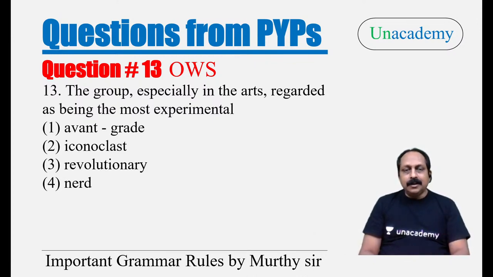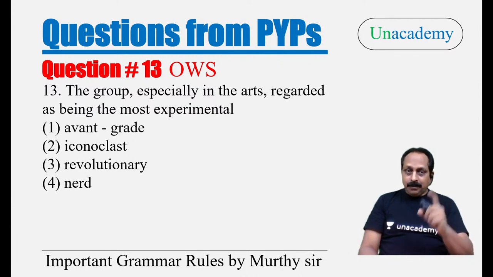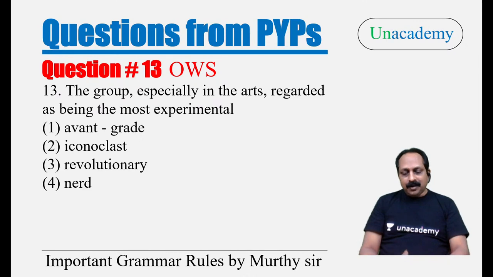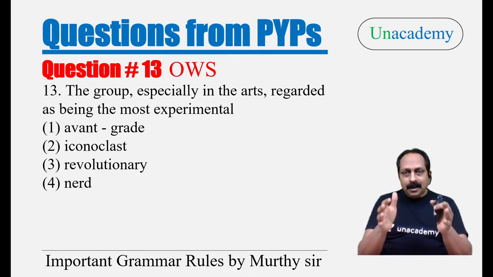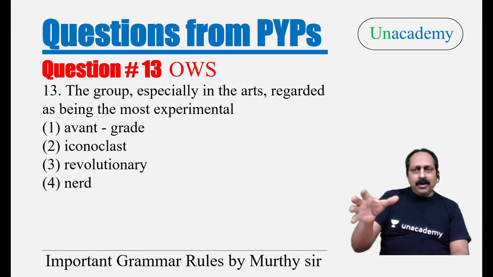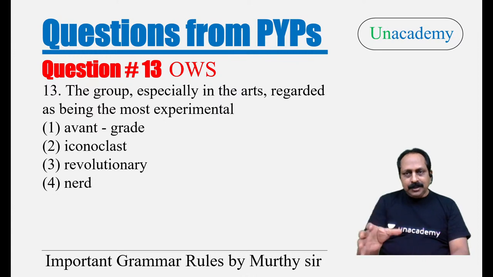First one is the answer. Avant-garde. It goes with arts, painting, photography, sculpture, related to the field of aesthetics. Answer is first one, very important. Now we'll see other words. Iconoclast. Already I've got this word. A person who attacks established beliefs or traditions, someone who always attacks established traditions or established systems.